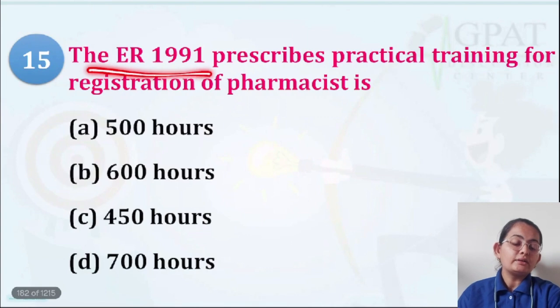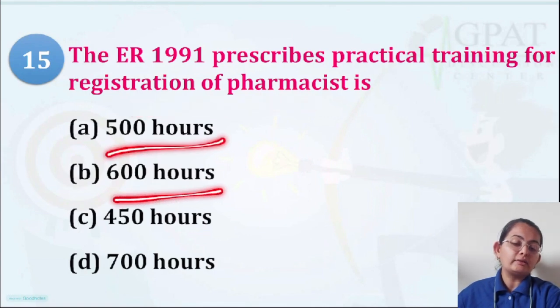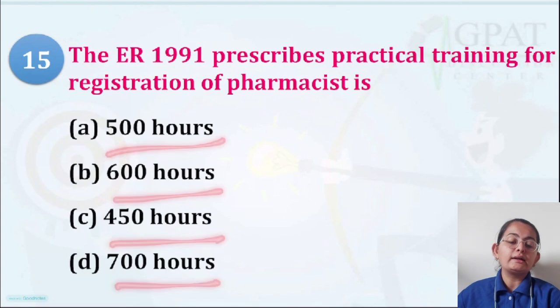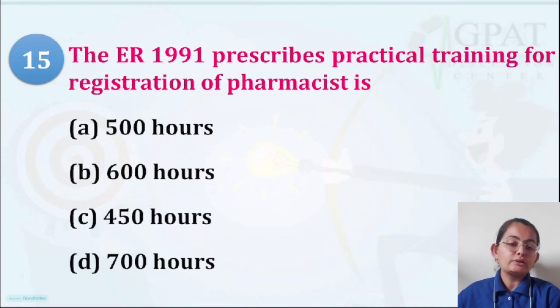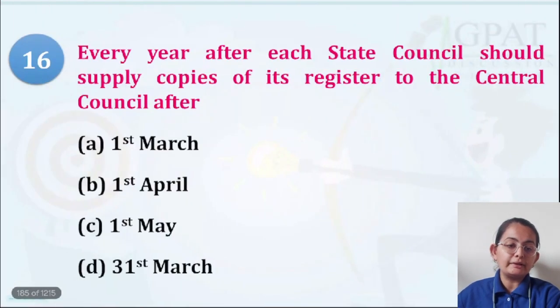The Education Regulation of 1991 prescribed practical training for registration of pharmacists for 500 hours, 600 hours, 450 hours or 700 hours. Simply they are asking that the Education Regulation of 1991 prescribes a practical training period, and you must be knowing it. 500 hours is the practical training, and this should be completed within 3 months. Okay, within 3 months it should be completed.